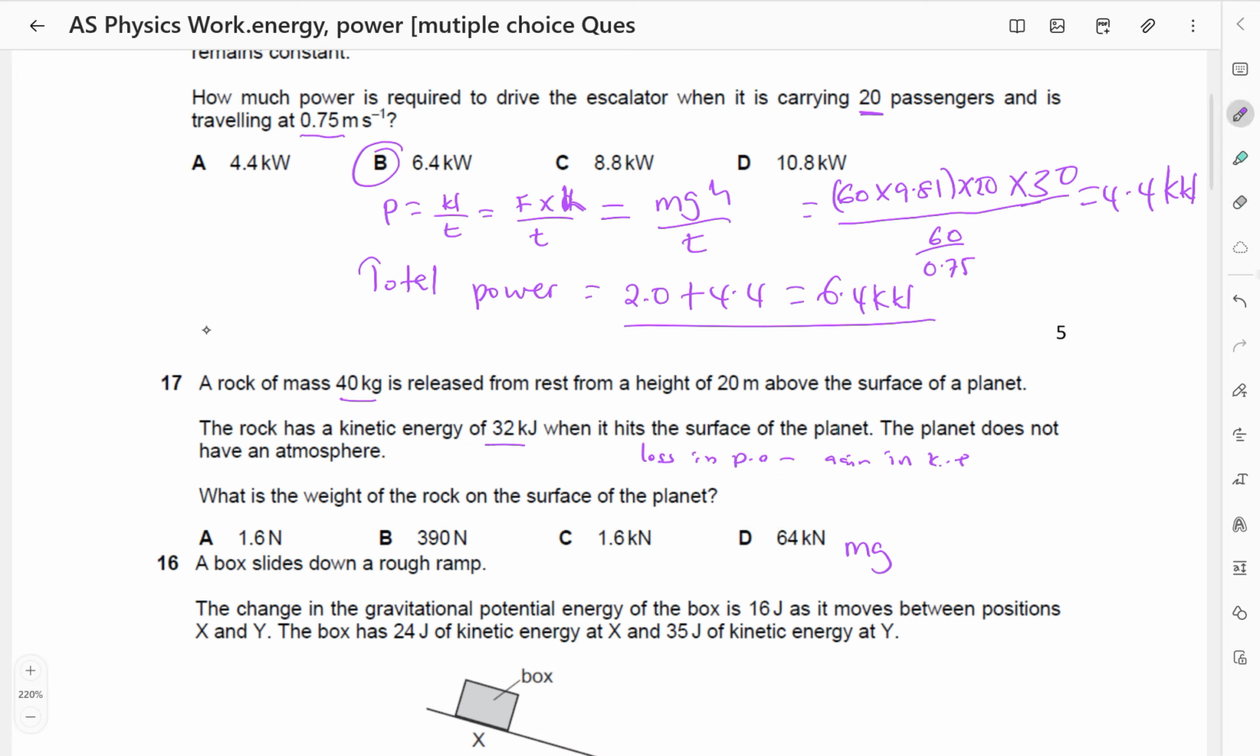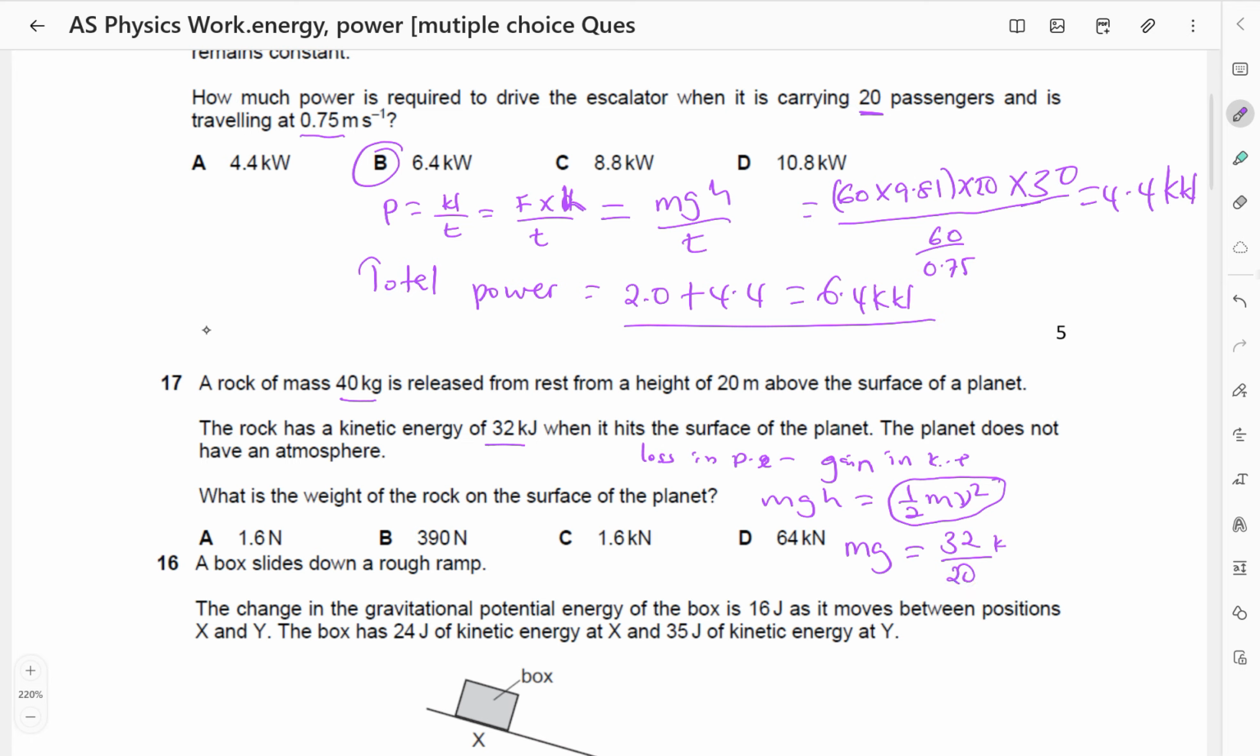I said loss in gravitational potential energy is equal to the gain in kinetic energy. So I'm saying mgh is equal to half mv squared. So I want the weight, which is mg, so it will be a half, 0.5, times the mass, which is 40, times the speed. Oh, we have the kinetic energy. Why am I wasting time? The kinetic energy is 32 kilojoules, so I'll divide by h, which is 20.